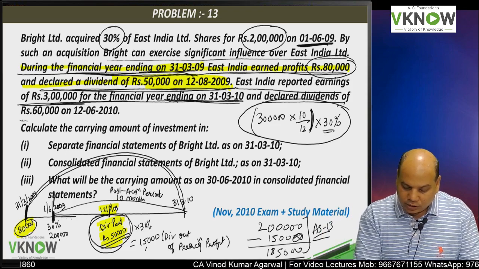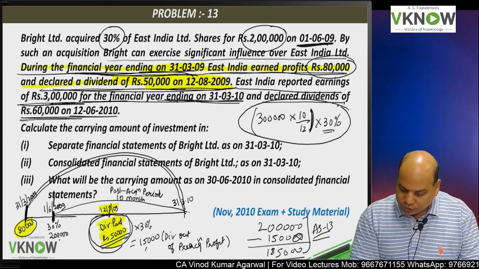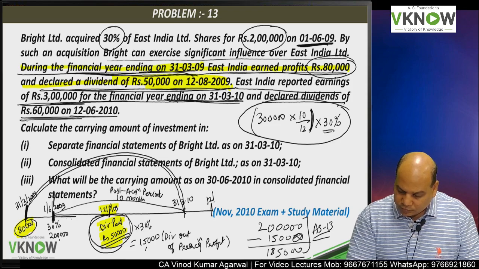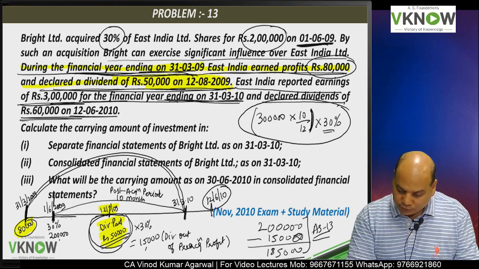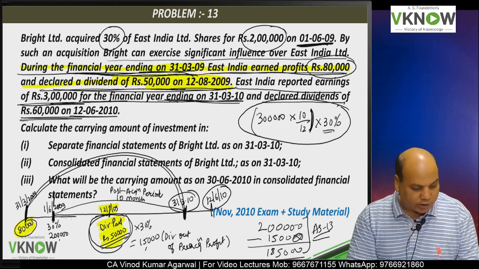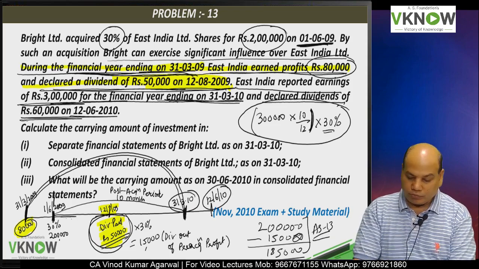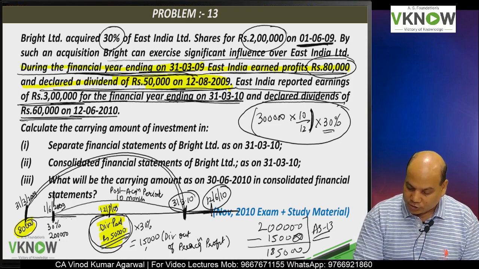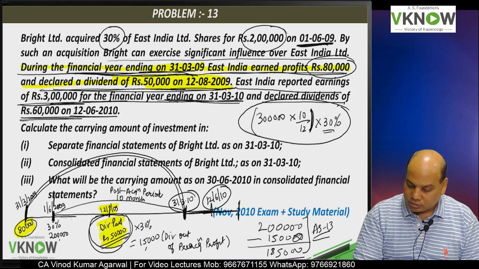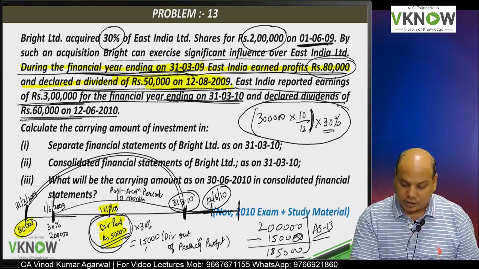A dividend of 60,000 was declared on 12 June. This will not be adjusted because I need to find out the balance on 31st March 2010. If I have to calculate the balance after the acquisition date, then we will deduct the dividend.